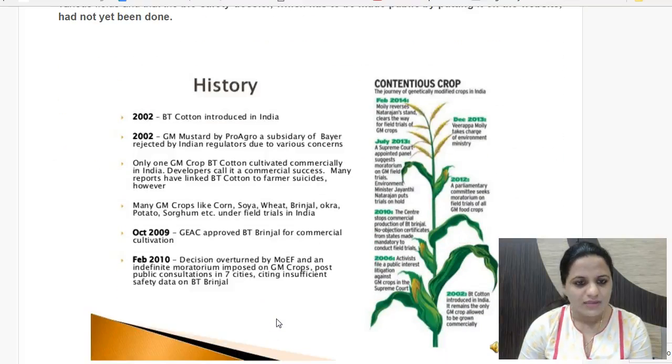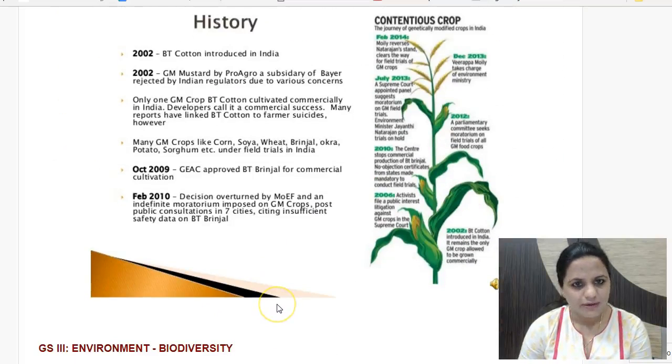The only genetically modified crop which is allowed in the country is BT cotton, which was introduced in India in 2002. But this is not an edible crop. So GM mustard, if approved, would be the first edible crop to be allowed. There are other GM crops also under field trials in the country, like corn and soya. BT brinjal was at one point in the news. GEAC had approved BT brinjal too. That's when it all started.